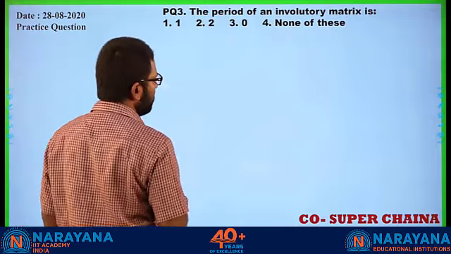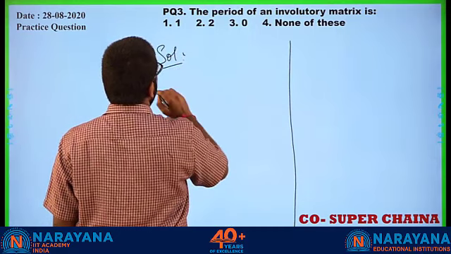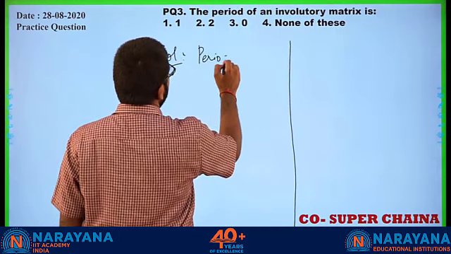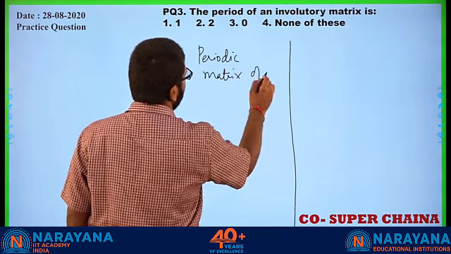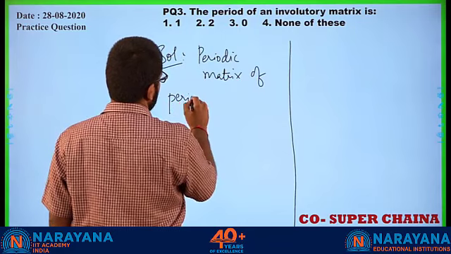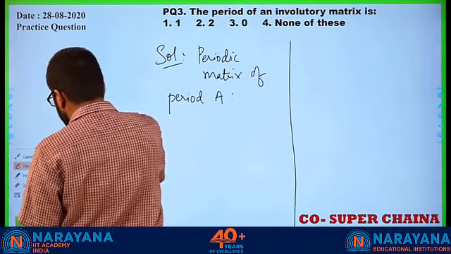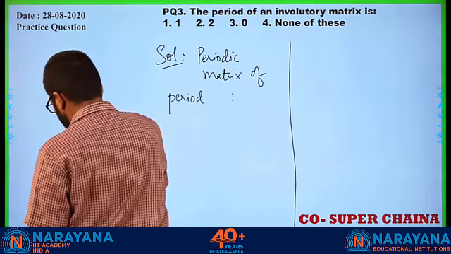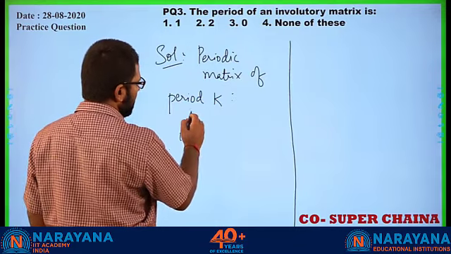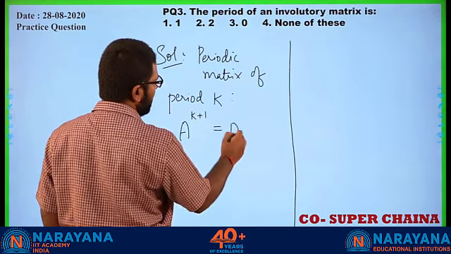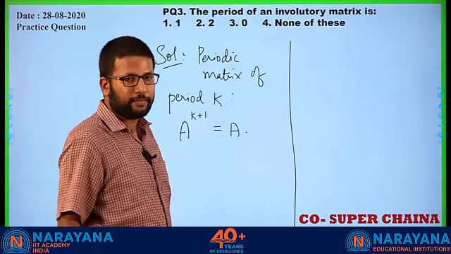The period of an involutory matrix. Now, let us first write for a periodic matrix. What is a periodic matrix? A periodic matrix of period K will follow which rule? A raised to K plus 1 should give me A, right? This is the definition of a periodic matrix.